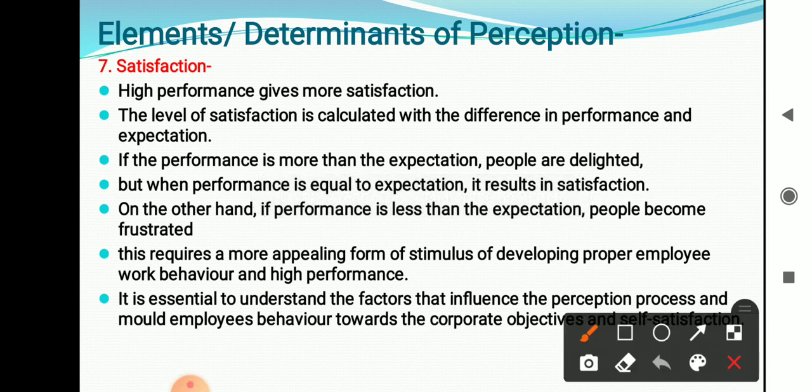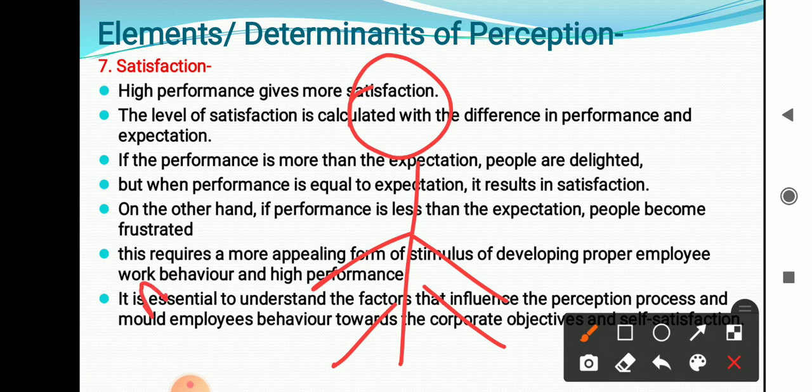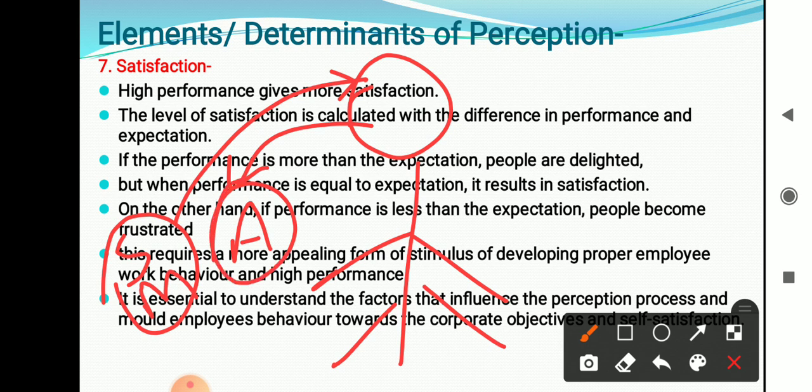Now, these are the 7 elements of perception. Try to understand here. If this is the individual, here is the message, that is nothing but the stimuli. We are receiving that stimuli, the message, through a number of sources. We are not going to pay attention to all the messages, all the information. For example, in a newspaper, 1,000 news items are there. We are not going to read all the news. We are going to read those news which are useful for us. That means we are paying attention only to those news which are useful for us. So attention is the second element. We need to pay attention to the message.